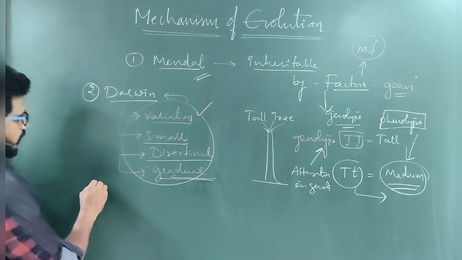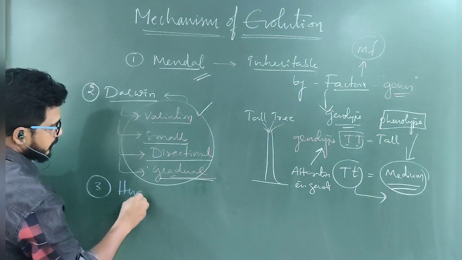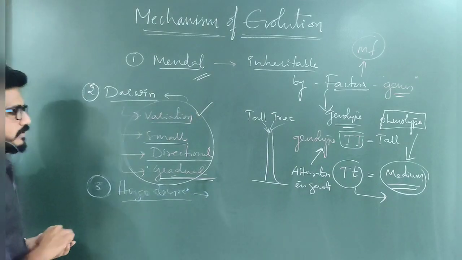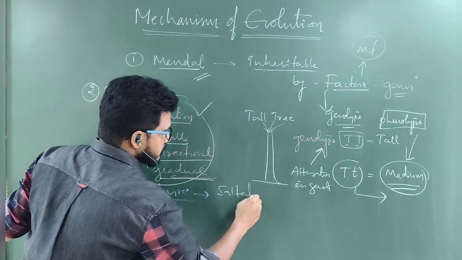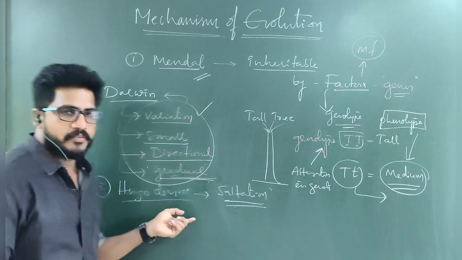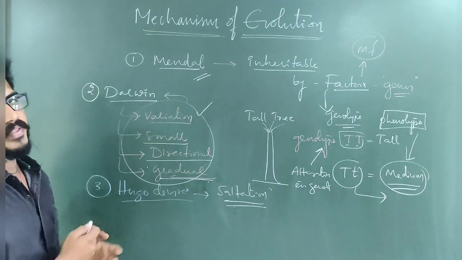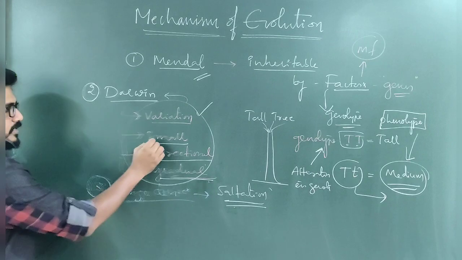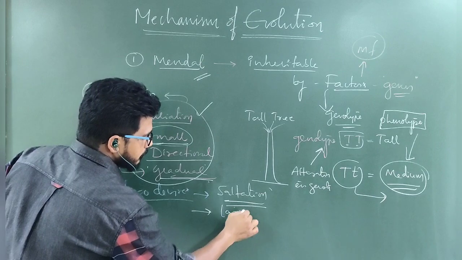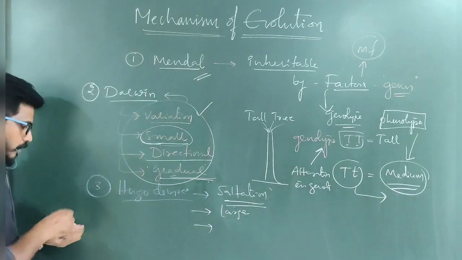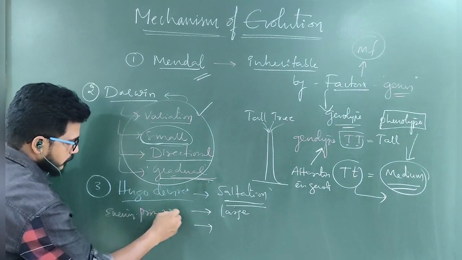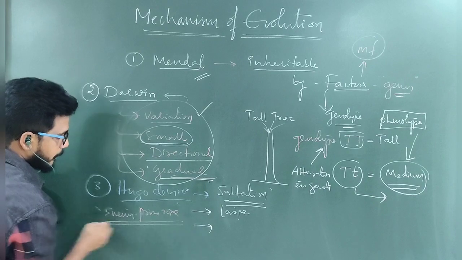Now the most popular is Hugo de Vries' theory. Hugo de Vries said saltations. Hugo de Vries used the term saltations, whereas Darwin used the term variations. Darwin said the variations are small, whereas the saltations are large, and he worked on the evening primrose plant.